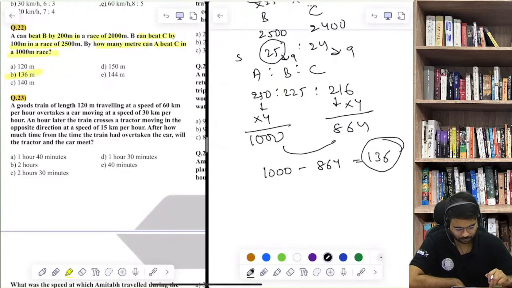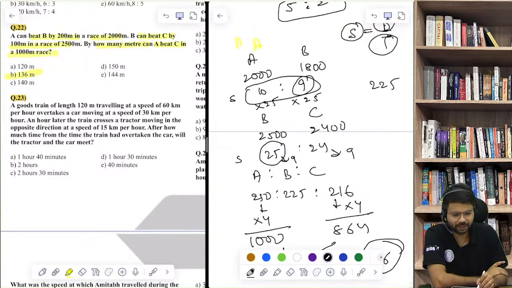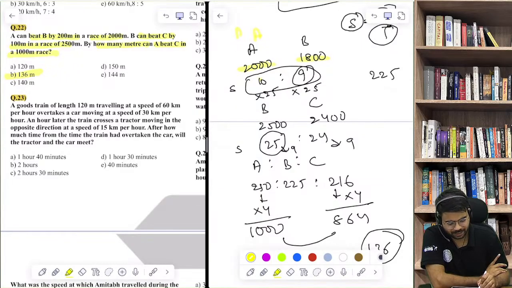So the question was that A can beat B by 200 meters. The meaning is, when A covers 2000 meters, in that same time B covers 1800 meters. That is how he's beating by 200 meters. So the ratio of their distance is 10:9.